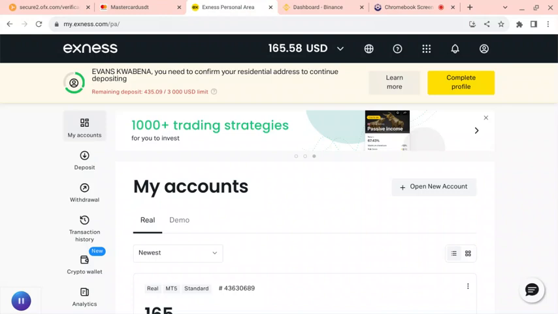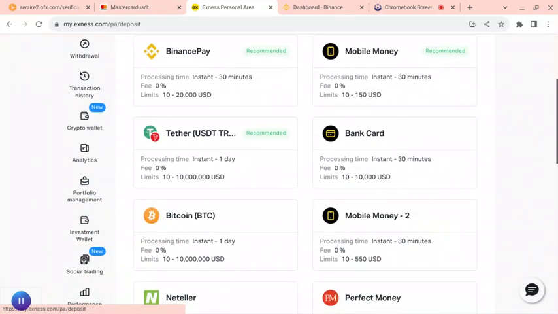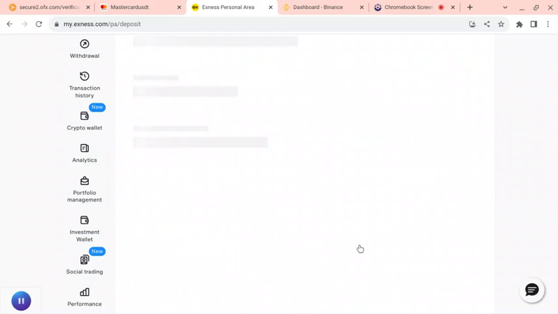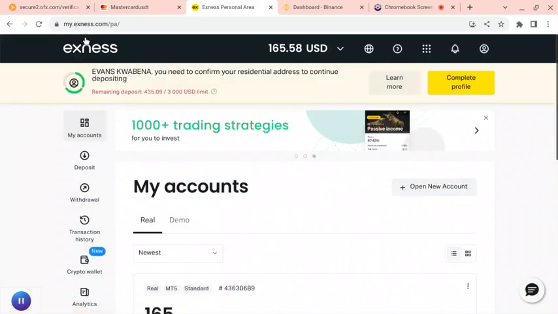On Exness, you can deposit money through mobile money. This is how you deposit money through mobile money. You go to deposit. You see mobile money twice. Don't choose the first one. Choose the second one. Then you fill in your details and deposit the money in the Exness account.